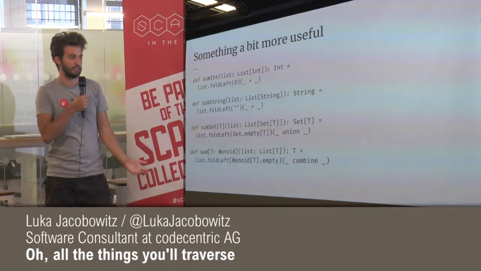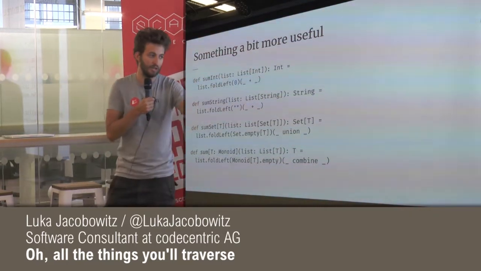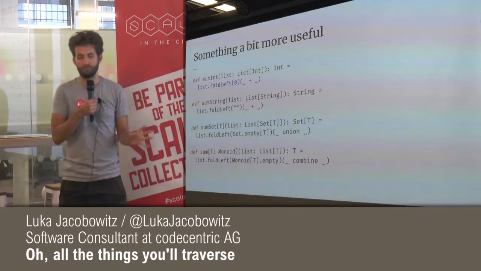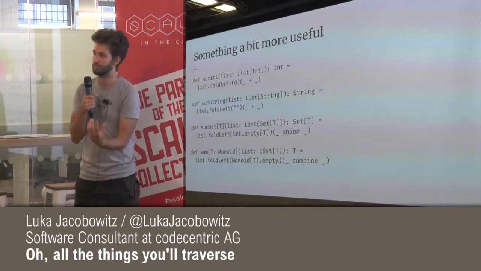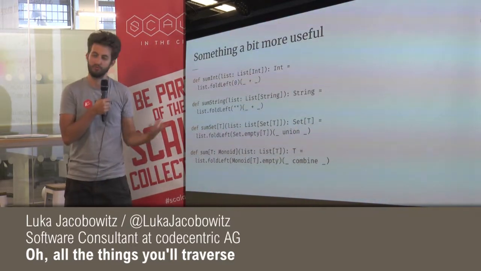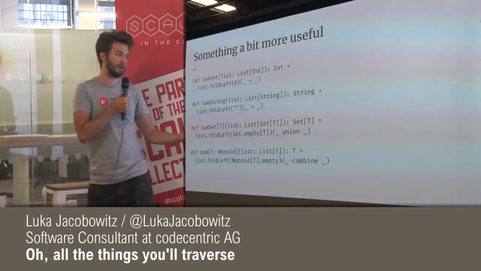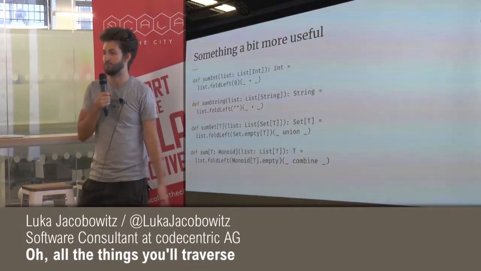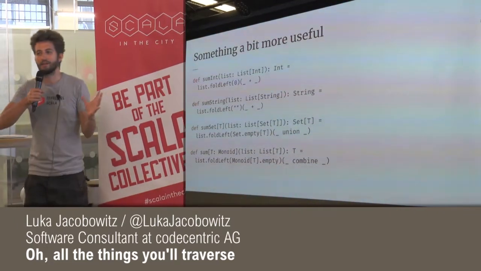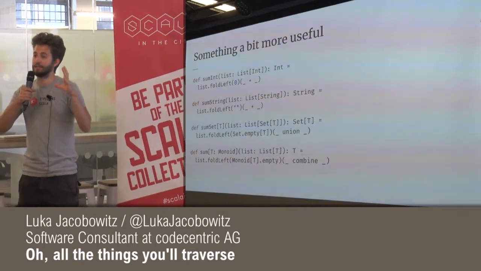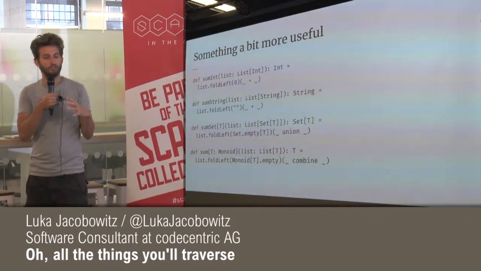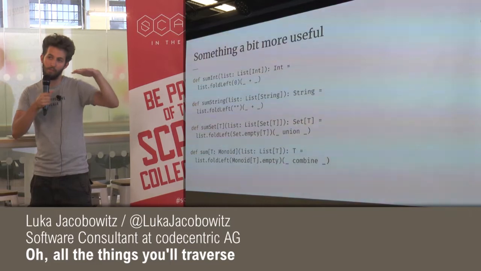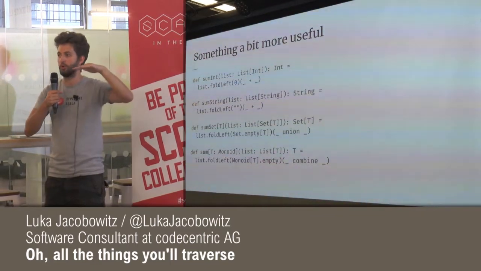And what we can do then is say, hey, if I have a list of T, I will always be able to fold that down into a single T using foldLeft and the monoid empty and combine, right? So in essence, aggregating a list is exactly where monoid fits in.